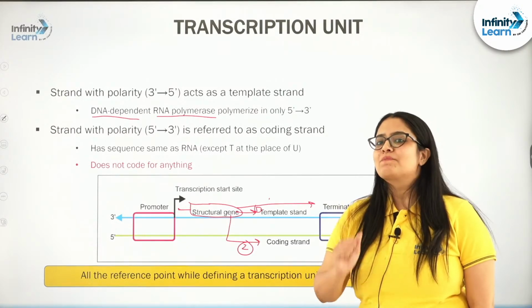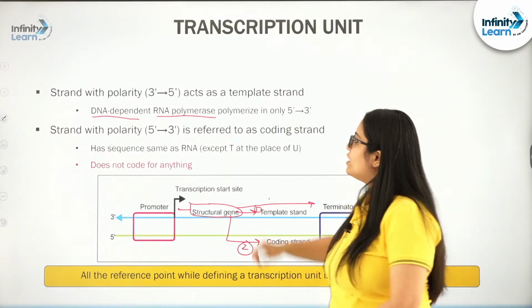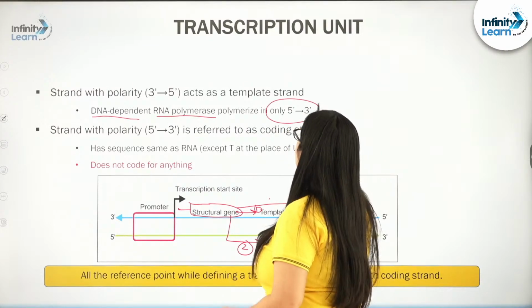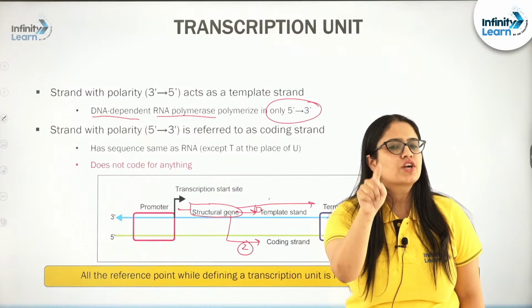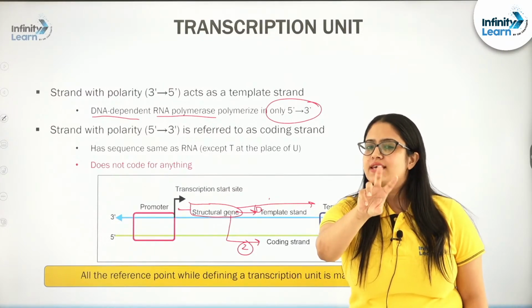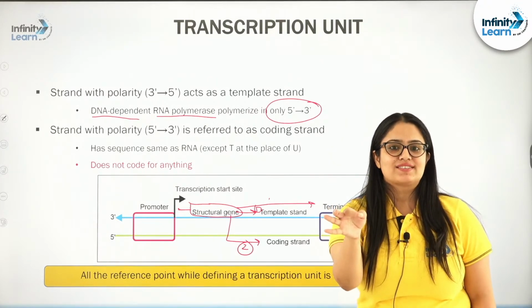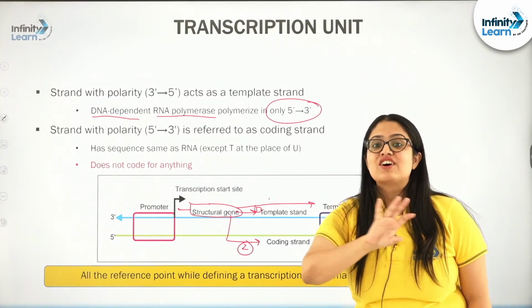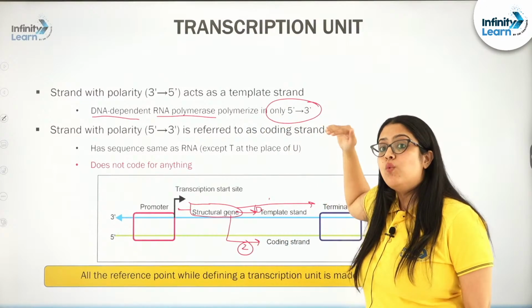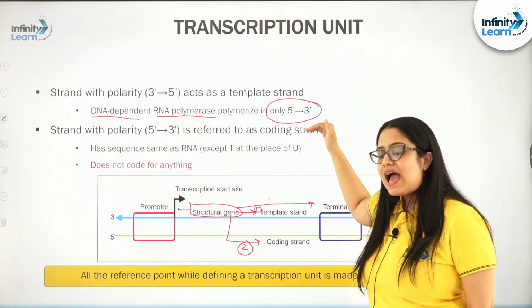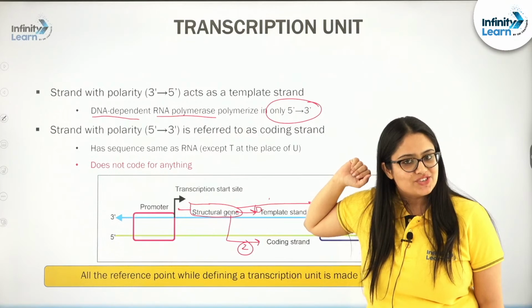So, you are pretty smart to guess, if RNA polymerase is polymerizing in 5' to 3' direction, that means the strand of the structural gene which has the exact opposite polarity, 3' to 5', will act as a template in the transcription process, on which this RNA polymerase will use that strand as a template and polymerize the ribonucleotides, right.